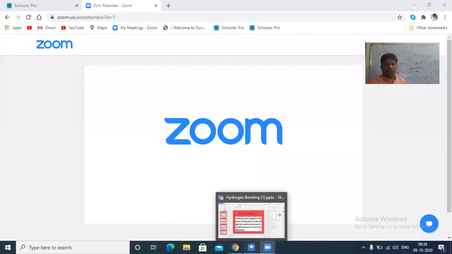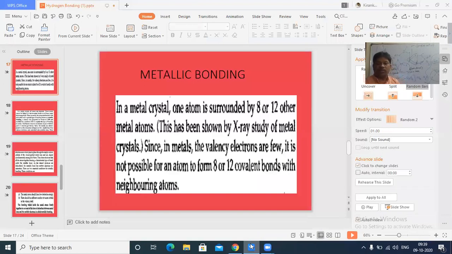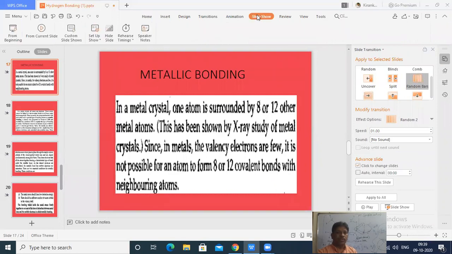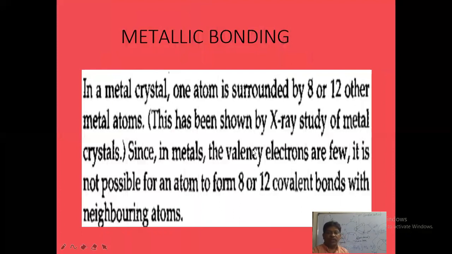Okay. With the help of the PPT, yesterday we stopped at metallic bond on some slide. That we'll discuss. So generally, how is a metallic bond formed? Metallic bond is the attractive force between metal ions and the electron pool.